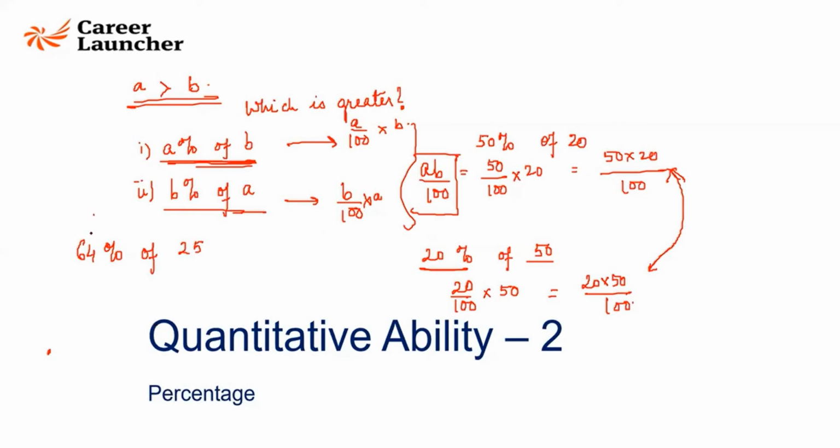Now, are we good at calculating 64% of any number except 100? But can we write this as 25% of 64? And how do you calculate 25% of any number? So 25% of 64 would mean 25 by 100 of 64, right?